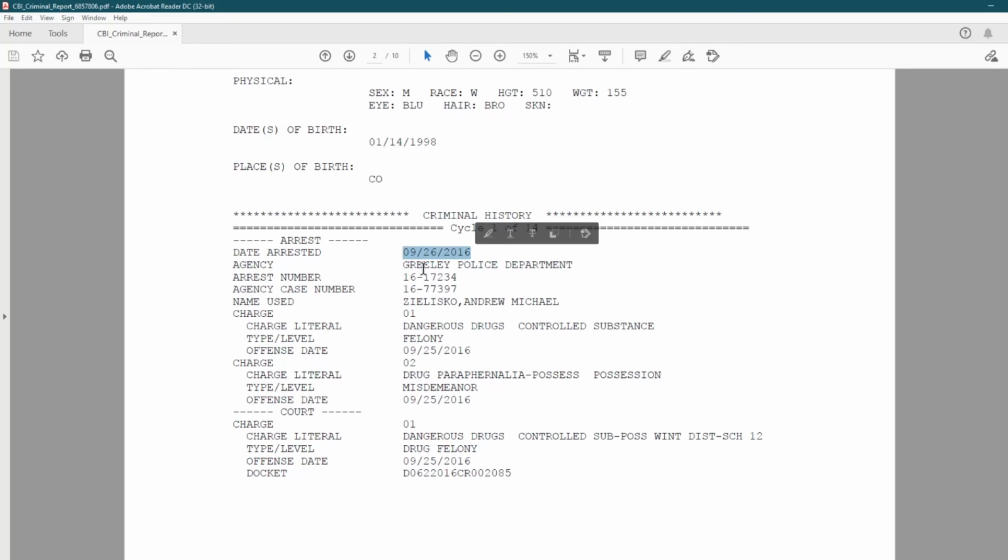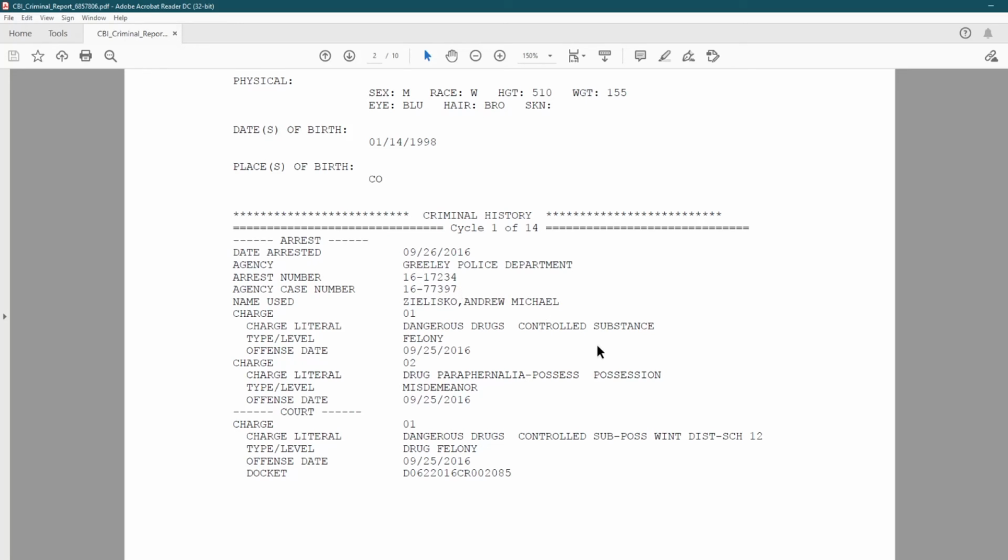9/26/2016, the Greeley Police Department arrested Andrew Michael Zalesko for dangerous drugs, controlled substance, drug paraphernalia, possession, misdemeanor. It's going to tell you felonies and misdemeanors. It's going to tell you the date. It's going to give you the arrest number and the case number if that's available.